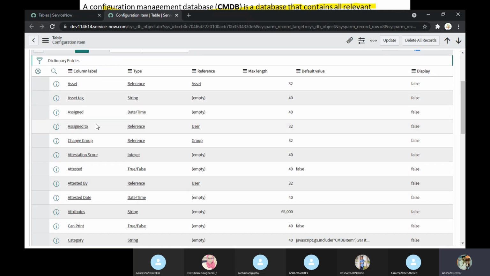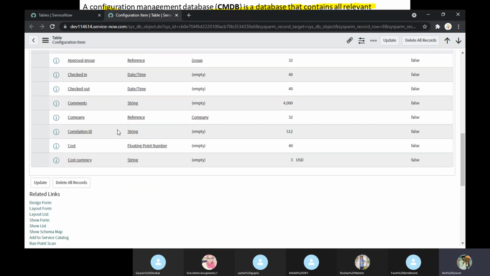Asset tag, assigned to, change group, attestation. Because if you are working in the IT industry, you want to know when I installed this server, what OS is running on this server, what is the OS version of this server, how much RAM I have added in this server. Everything, the minute to minute things, you want to be captured in your CI. Only then can you give a good picture to your leaders or your management from the CMDB perspective.